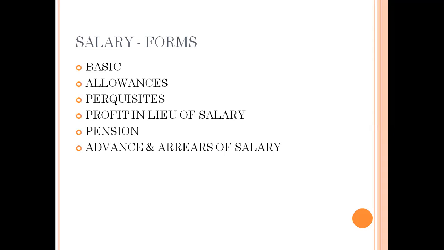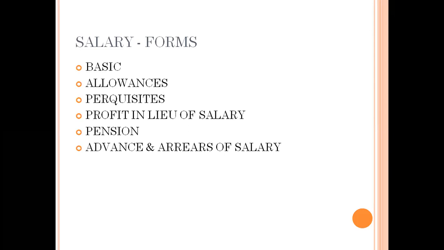Water and electricity allowance: the water and electricity bill payment is paid by the employer. So this is also part of the salary. Education allowance is given, entertainment allowance is given, tour allowance is given. So different kinds of allowances are given by the employer to the employee for more work from the employee. All these things are given out of the employer's pocket for the service rendered by the employee, so these also we can include as salary.